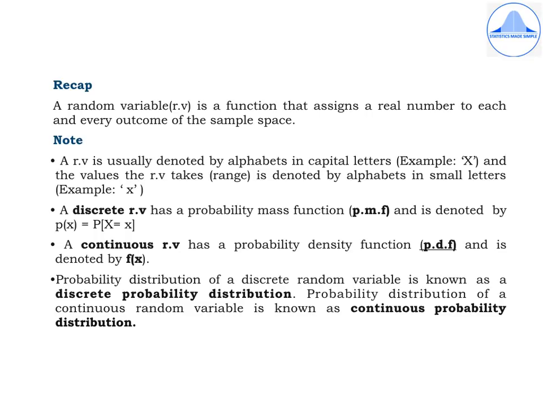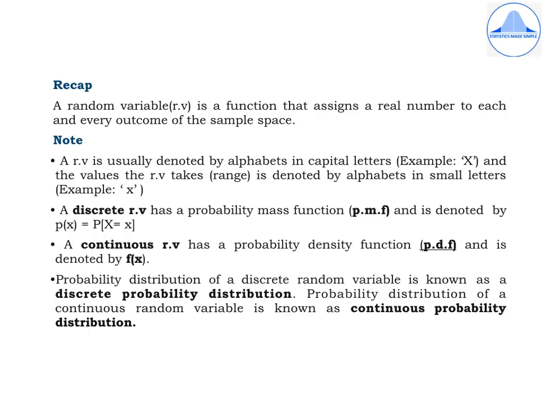So, before we go into this theoretical distributions chapter, let's have a small recap of what is a random variable, which we learned in the first year PUC. A random variable is a function that assigns a real number to each and every outcome of the sample space. And if you recollect, a random variable is usually denoted by alphabets in capital letters, for example, capital X, capital Y, and the values the random variable takes, which is also called as a range, is denoted by alphabets in small letters like small x and small y.